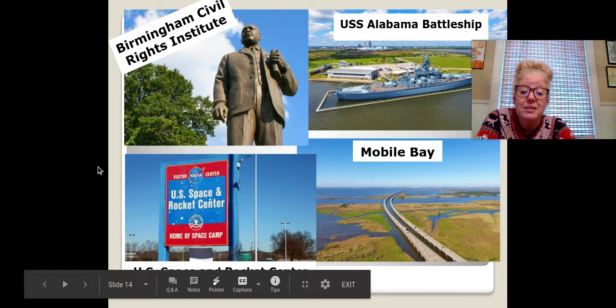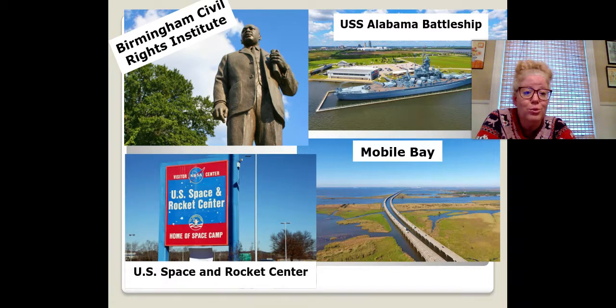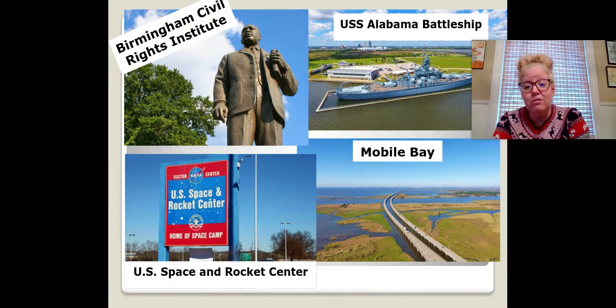And the U.S. Space and Rocket Center. So after we just left the Houston Space Center in Texas, we can now visit the U.S. Space and Rocket Center, and it says Home of Space Camp. So those of you that are future astronauts, you might want to take a visit to the U.S. Space and Rocket Center.